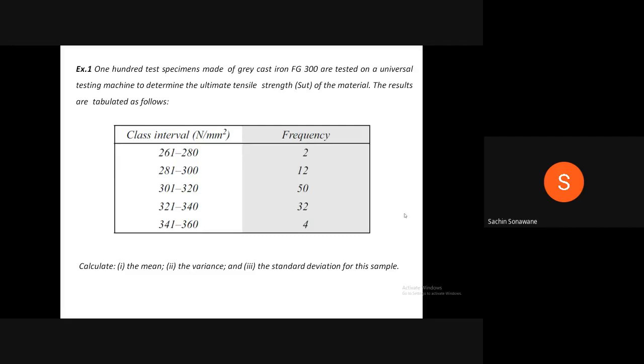Therefore, write down the problem within 2 to 3 minutes. I will solve it. I will wait for 2 to 3 minutes.